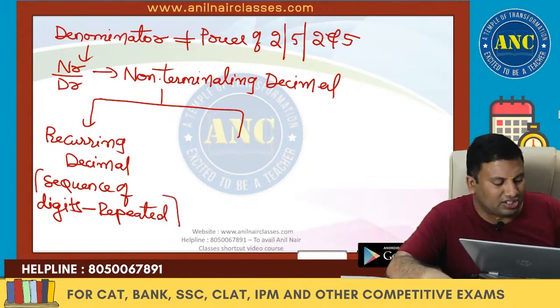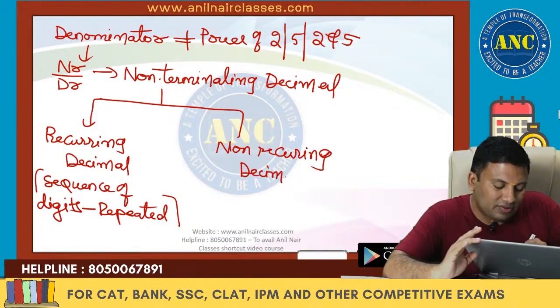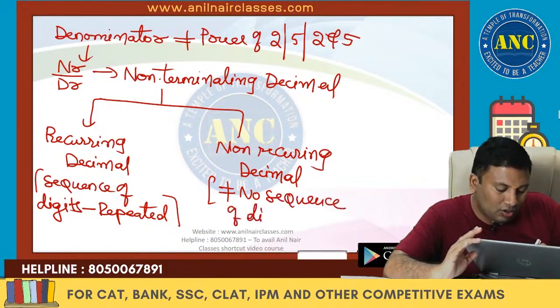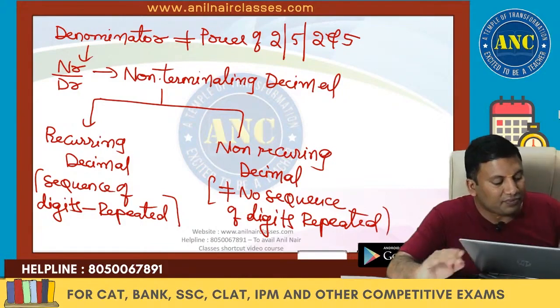Recursion is repetition, right? The other is non-recurring. There is no sequence of digits that will keep getting repeated, no particular pattern of digits.